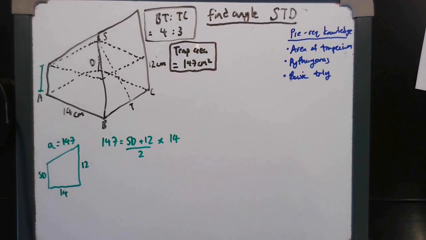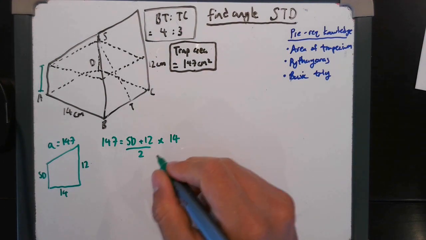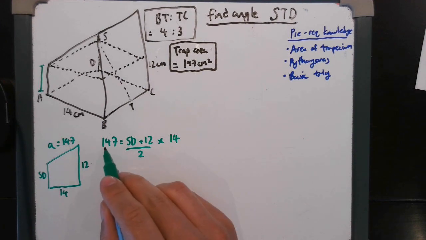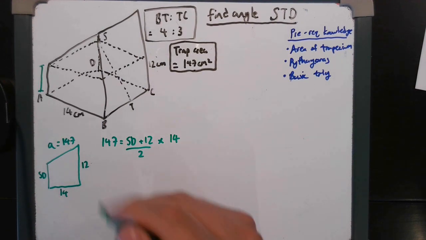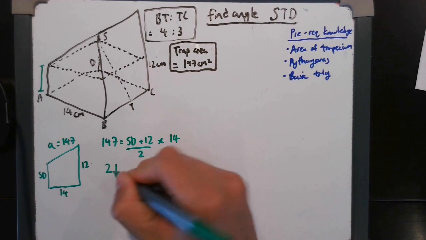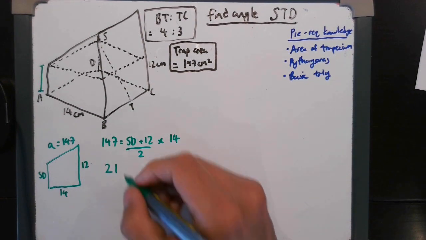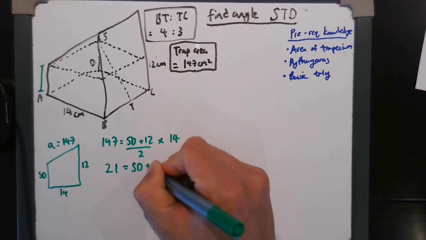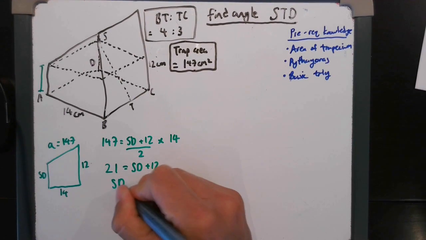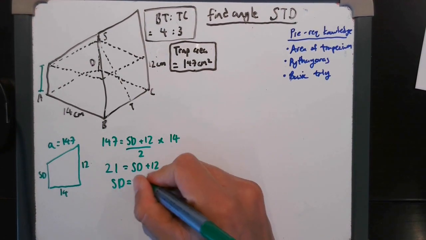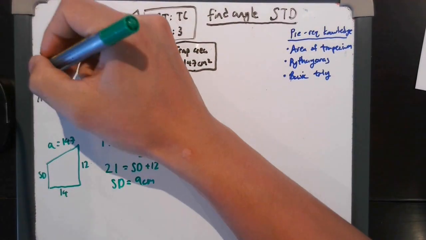Again, this is a calculator paper, so we can make this pretty simple. We'll just move some stuff around. So times 2 divided by 14, we can do that to 147, which gets us to 21, equals SD plus 12. So therefore SD just equals 9 centimeters. So now we have 9 here.